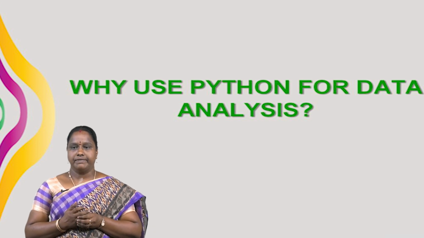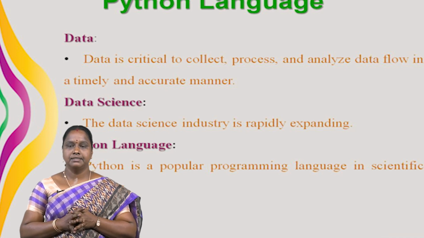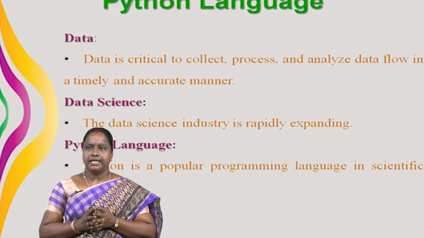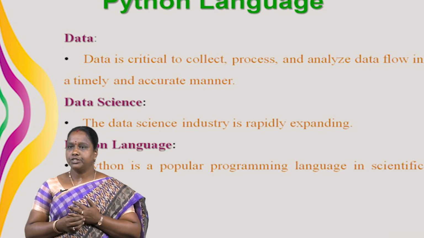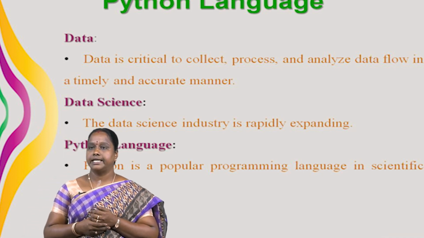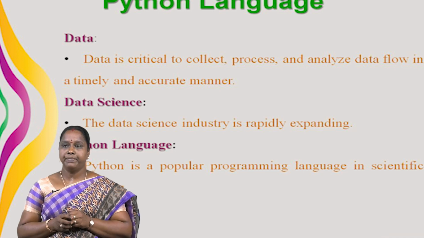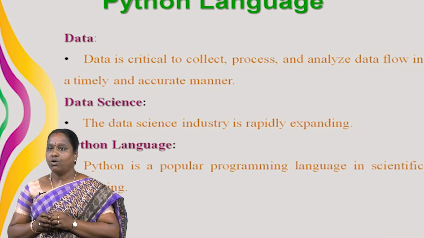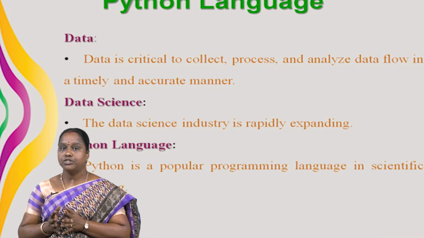First one is the Python language. In every language we use data. Then what is meant by data? Data is nothing but an essential part of any enterprise or business. It is critical to collect, process and analyze data flow in a timely and accurate manner to discover information useful for decision making in business. Next one is data science. The data science industry is rapidly expanding. Data volume can be large, making information handling difficult and time consuming.